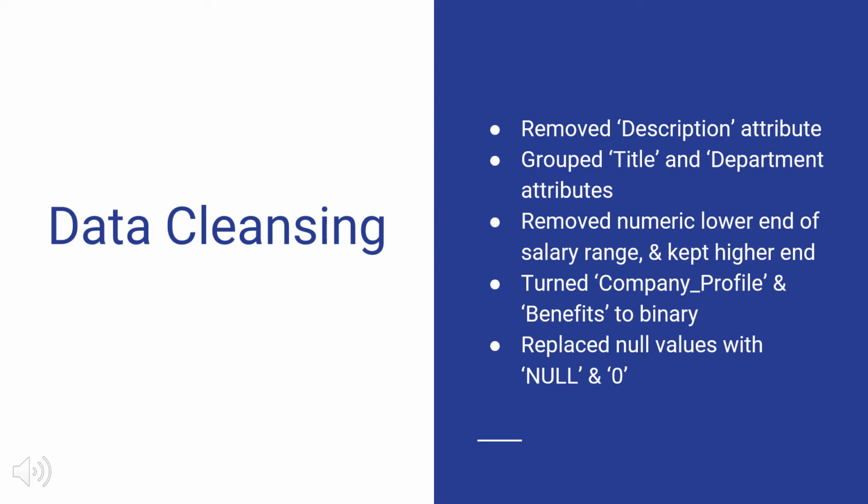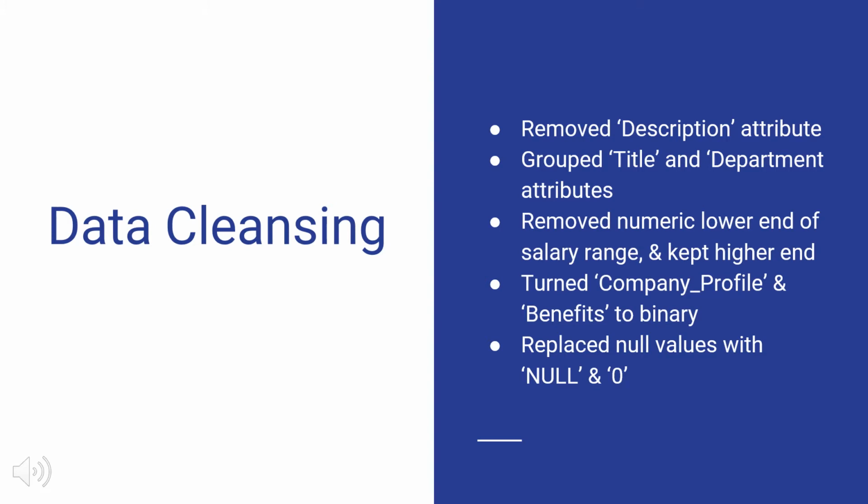non-alphabetic or numeric characters. Title originally had 6,801 distinct values, and we were able to condense similar job titles to 30 groupings. Department had 921 distinct values, which were grouped down to 36 distinct values. The original dataset's salary range attribute gave a specific range for some postings in what salary they can expect in that position. Because these ranges were different across the set, we decided to only include the higher value range of each position, given that people are more likely motivated to get paid the most that they can in any position they apply to.